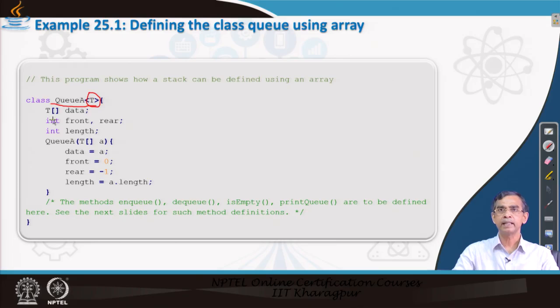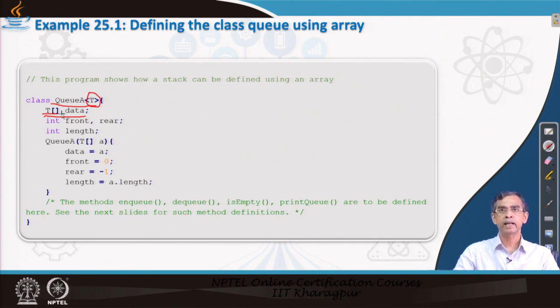Essentially a queue is basically a storage space, so we have to define an array to store the elements in the queue. Here we define the array; the name of the array where the elements will be stored is data, and it is of type T. T can be anything, as I have already told.